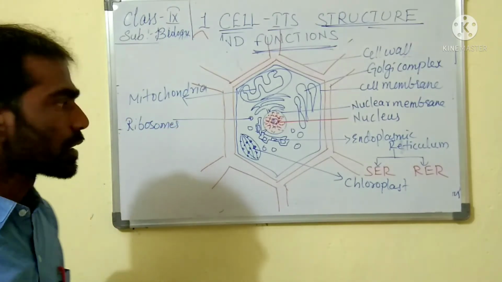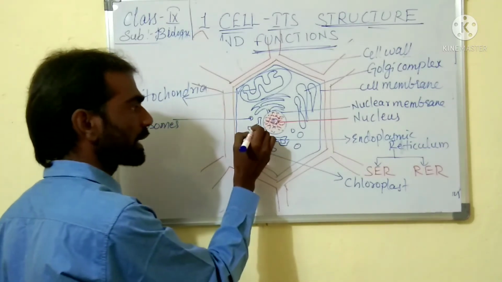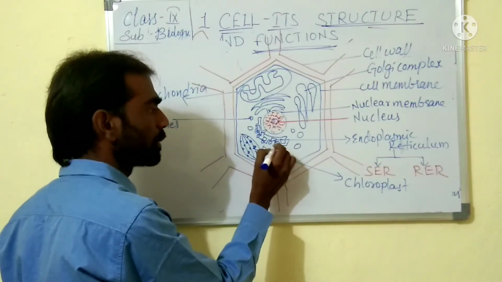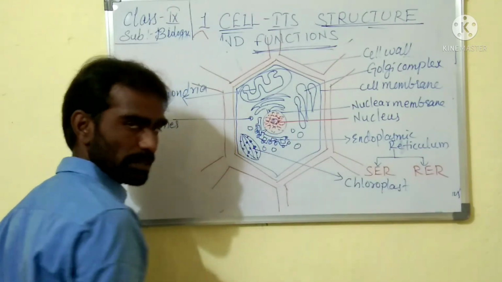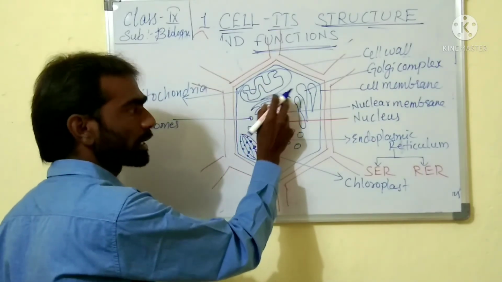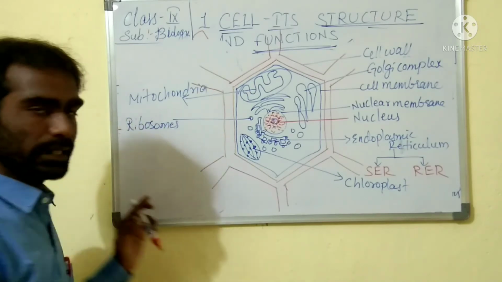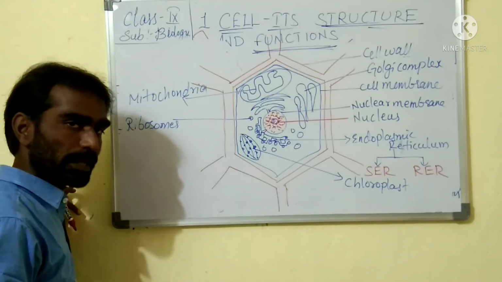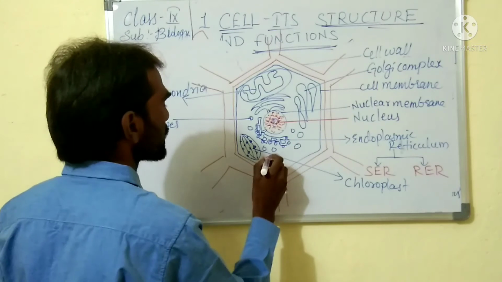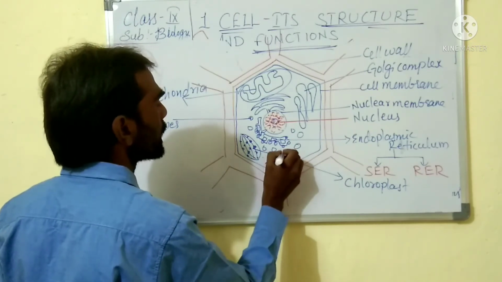Some of the ribosomes are attached to the endoplasmic reticulum, and then it is called rough endoplasmic reticulum. If the ribosomes are not attached, it is called smooth endoplasmic reticulum. Moreover, a liquid medium is present. We forgot the liquid medium.